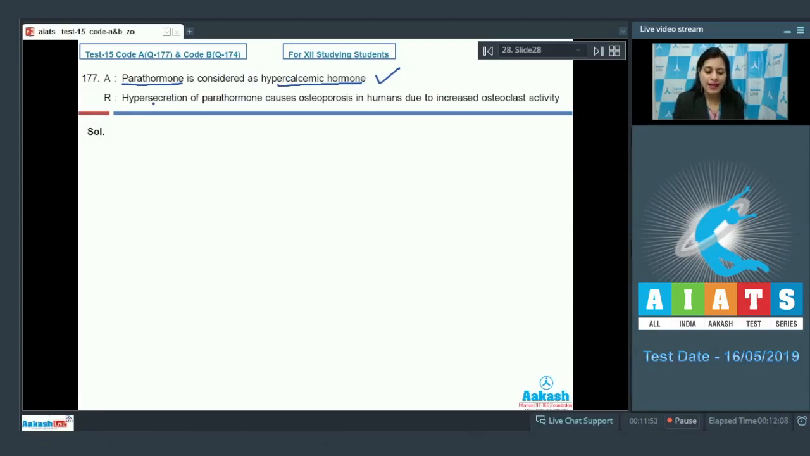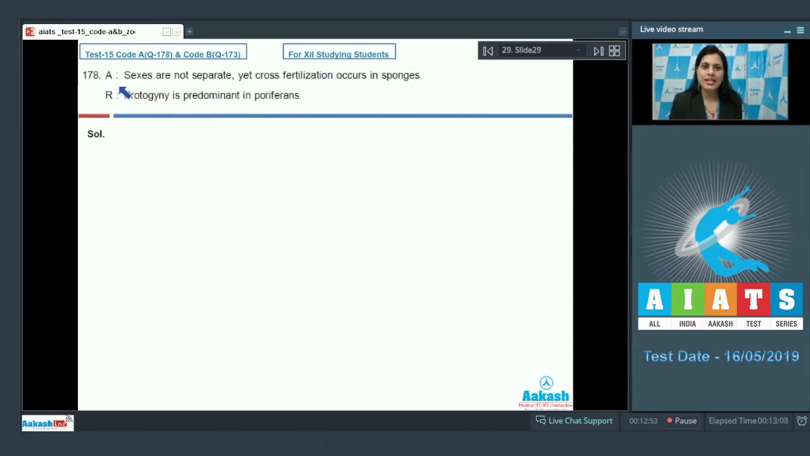Now the reason given is hypersecretion of parathyroid hormone causes osteoporosis in humans due to increased osteoclast activity. And this is also a correct statement because hypersecretion of parathyroid hormone causes increased levels of calcium in blood by resorption from bones and may lead to osteoporosis. But as the given reason is not a correct explanation for the above given assertion, so we can mark the answer as 2.